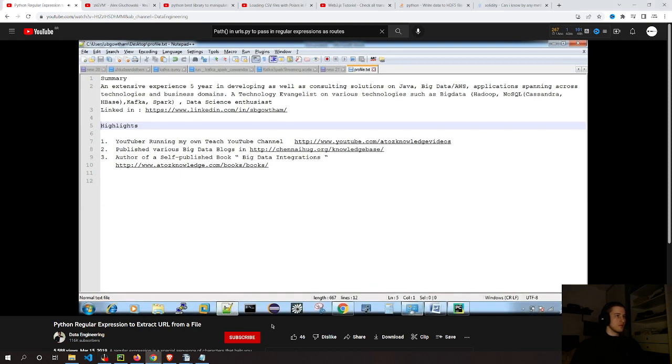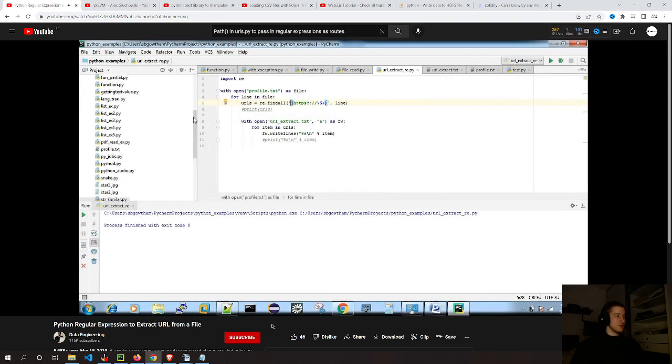So I just copied this profile.txt into my Python files. I don't want to give my full path, so the files are inside my Python folder. And now you can see profile.txt here. Now comes the program. Here I'm using regular expression.